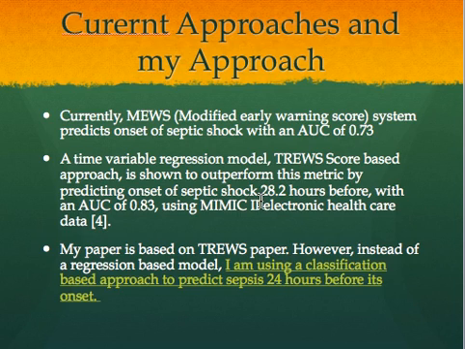The TREWS score system came up with these results using the MIMIC-2 electronic healthcare data as its primary source of data. My paper is an extension of the TREWS paper. However, instead of a time-varying regression-based model, I am using a classification-based approach to predict sepsis 24 hours before its onset. For this project, I'm mainly using Spark and MLlib libraries, and for minor data cleanup, I'm using PostgreSQL.